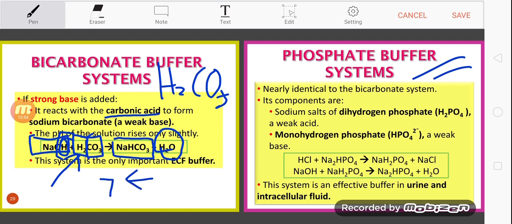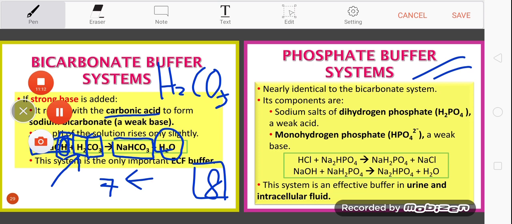Okay, 7 is neutral, basic, let's say 8. The tendency to become 8 is less, it will move towards 7. Yeah, weak base, right?